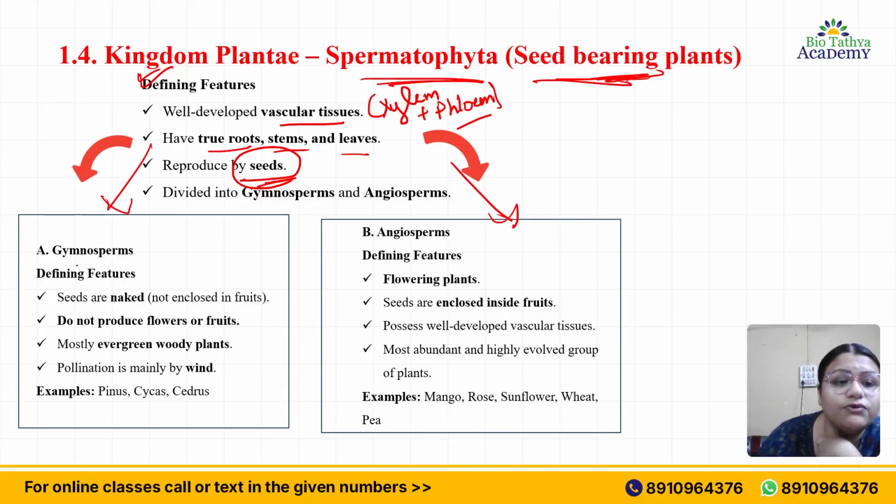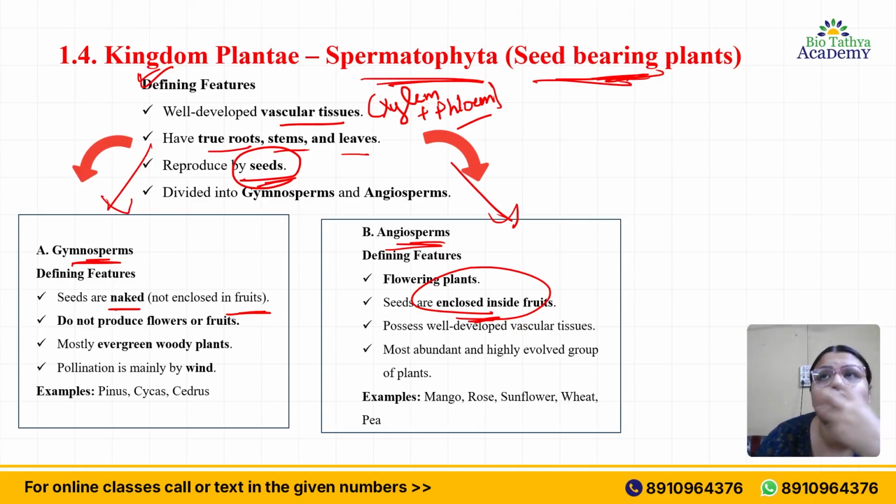Okay, now for gymnosperms, what are the defining features? The basic differentiation is that these seeds are naked and not enclosed within fruits. But for angiosperms, the seeds are always enclosed in fruits. So whenever you hear the term gymnosperms, just remember the seeds are naked, and whenever I talk about angiosperms, just remember the seeds are enclosed within fruits.